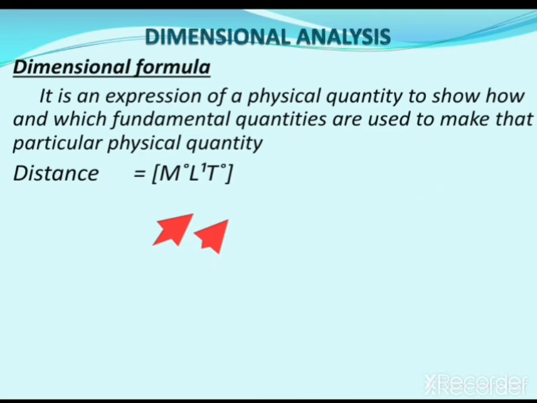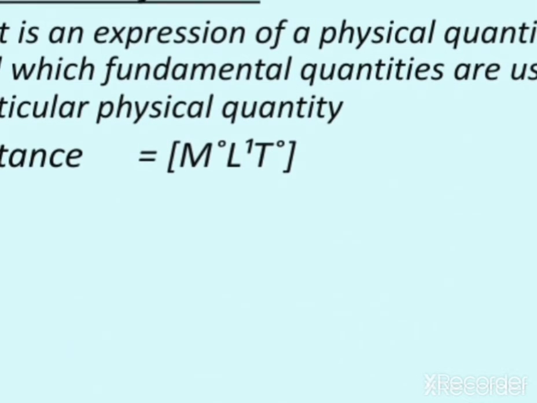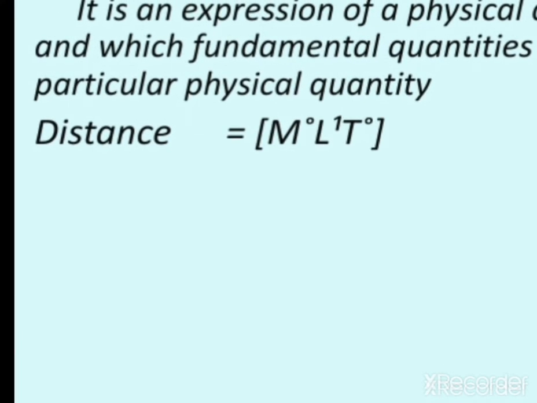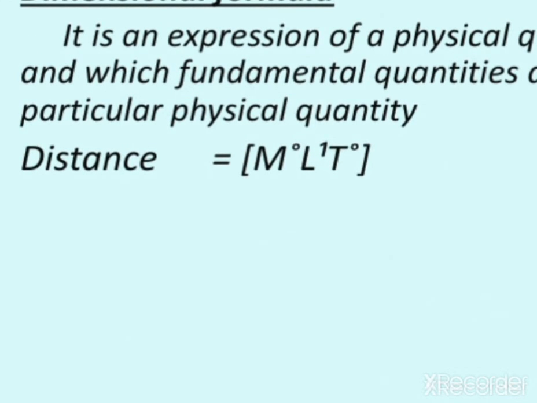Okay, here this distance is independent of mass and time. Therefore the dimension of distance in terms of mass is 0 and in terms of time is also 0. That's why the dimensional formula of distance can be written as M to the power 0, L to the power 1 and T to the power 0.